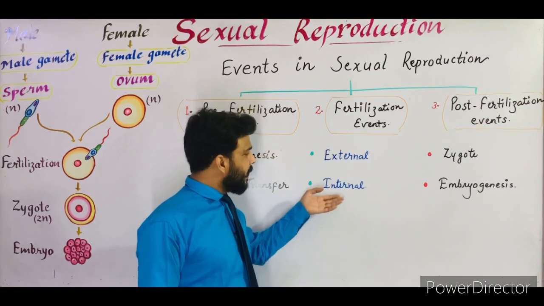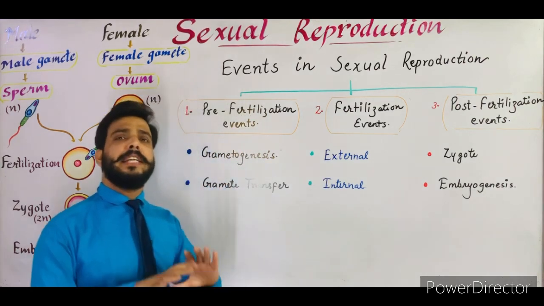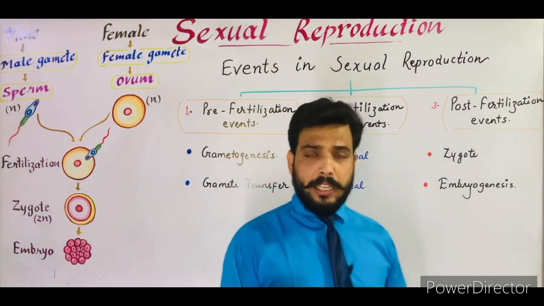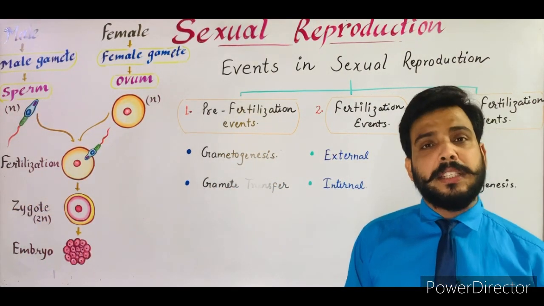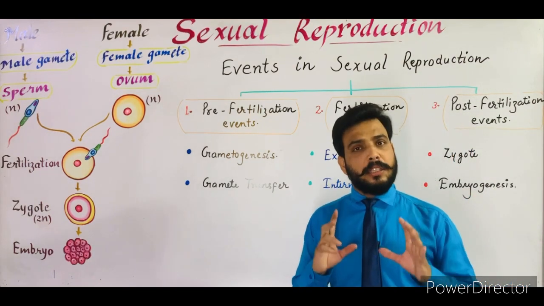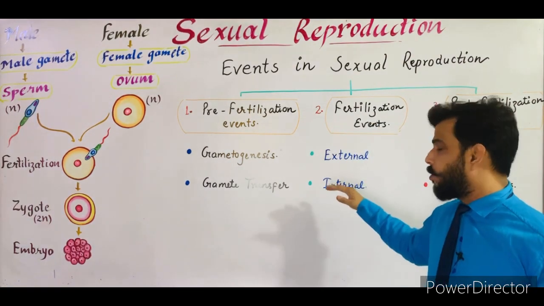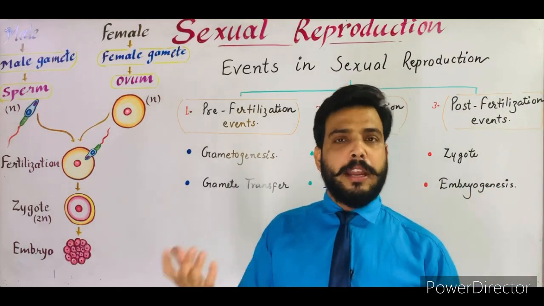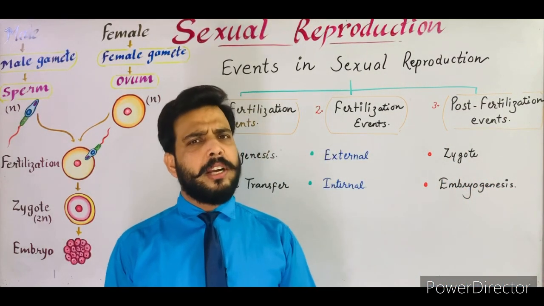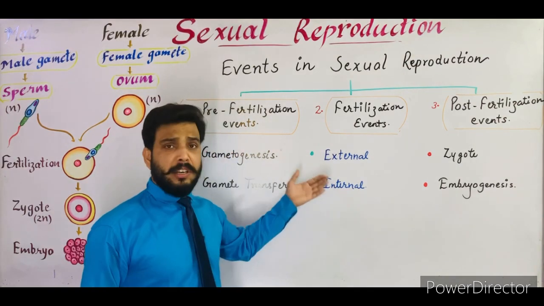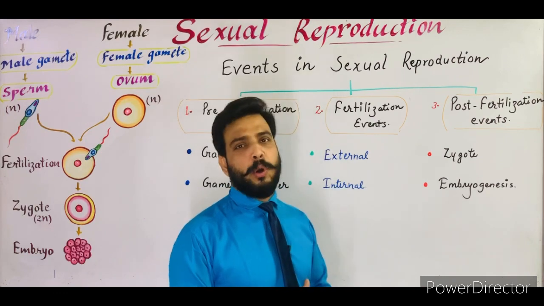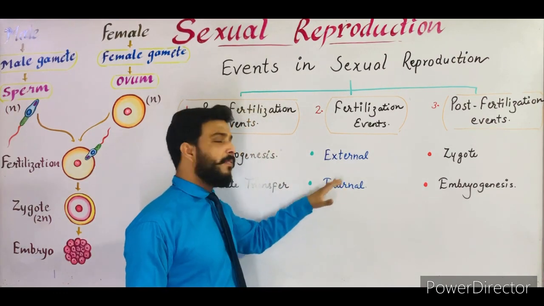Now the second one is internal fertilization. What is internal fertilization? When the fertilization takes place inside the body of the animal, then this is known as internal fertilization. For example, human, rabbit, cow, goat, etc. All these animals show internal fertilization. So when the fertilization takes place inside the body, then it is known as internal fertilization.